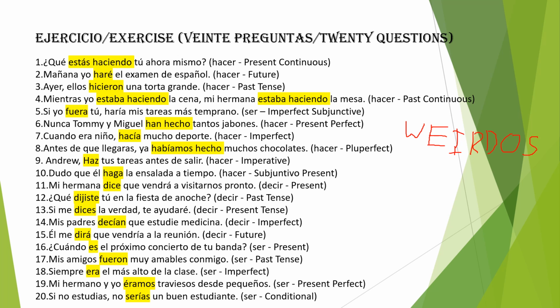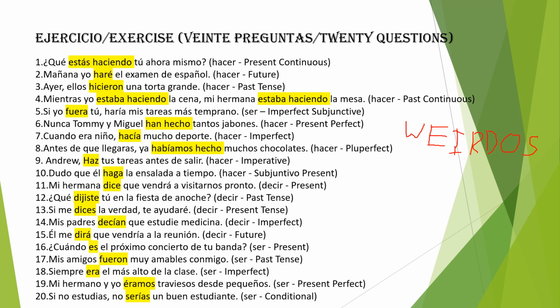Si yo fuera tú, haría mis tareas más temprano. I need to point out that the reason why this if statement, si means if in Spanish, uses the imperfect subjunctive is because we're talking about a hypothetical situation that could have occurred in the past. If we were our friend and we studied earlier, we are discussing this hypothetical situation, so we're going to use si yo fuera tú. If I were you, I would do my homework, mis tareas más temprano.